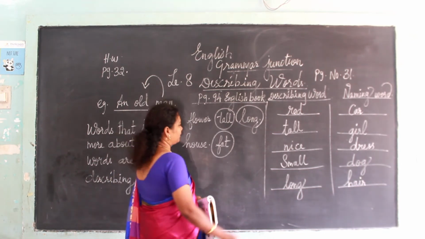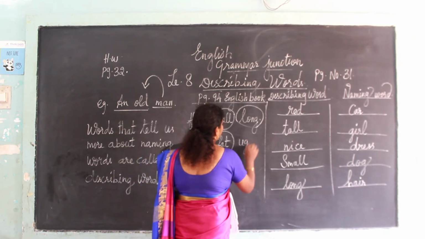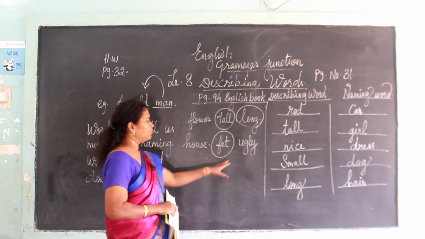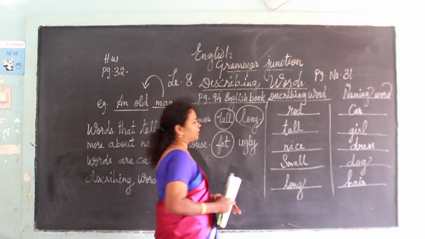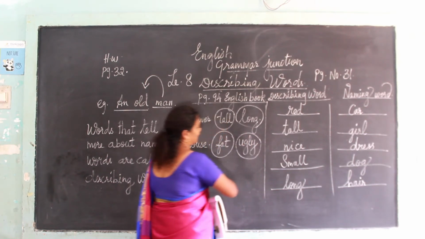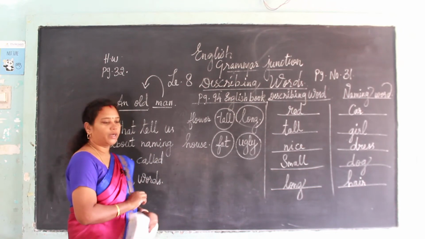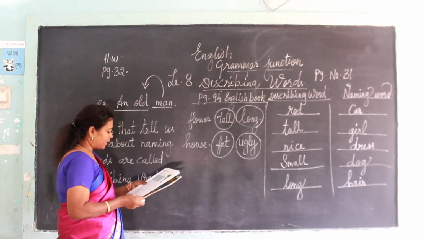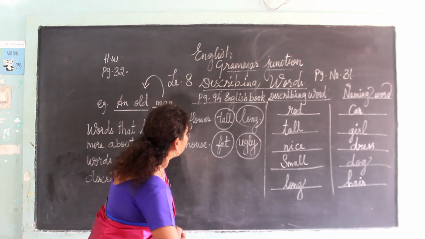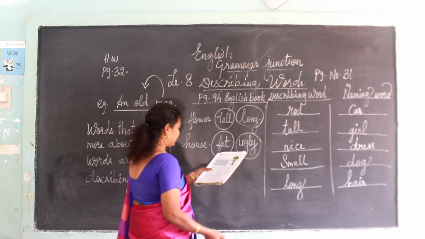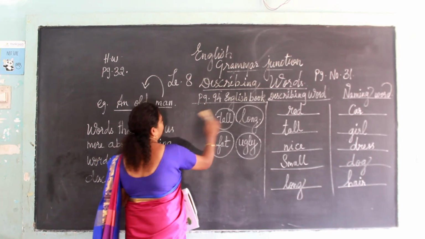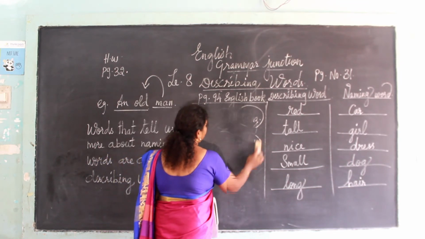Next, ugly. Ugly, not looking beautiful. So how is it? It is ugly. Maybe some animals are looking ugly. So this word ugly is called a describing word. Now see the next one. Circle the describing word. You have to circle the describing word and underline the naming word. The same page.